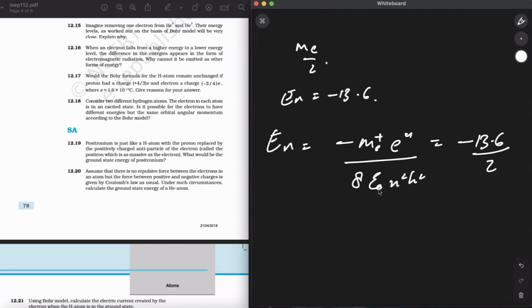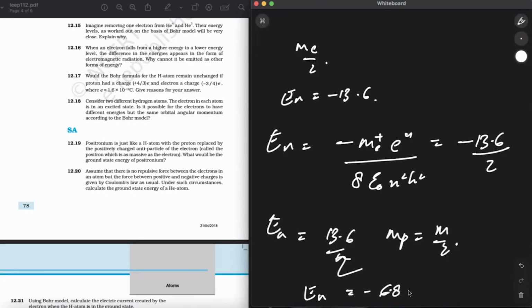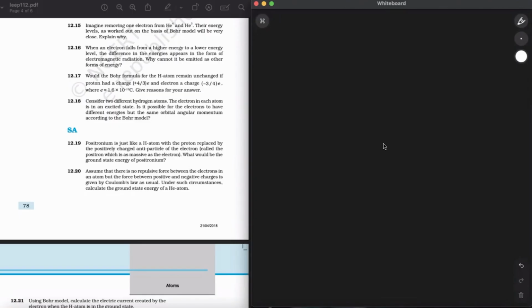You already know this. So energy En will be 13.6 divided by 2, since the mass of positron will get into half, so En will be minus 6.8 electron volts. You only have to change the mass. So now question number 20.